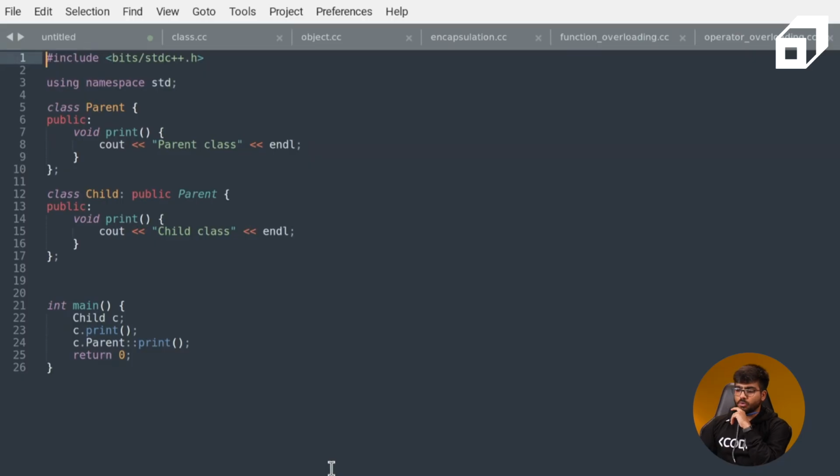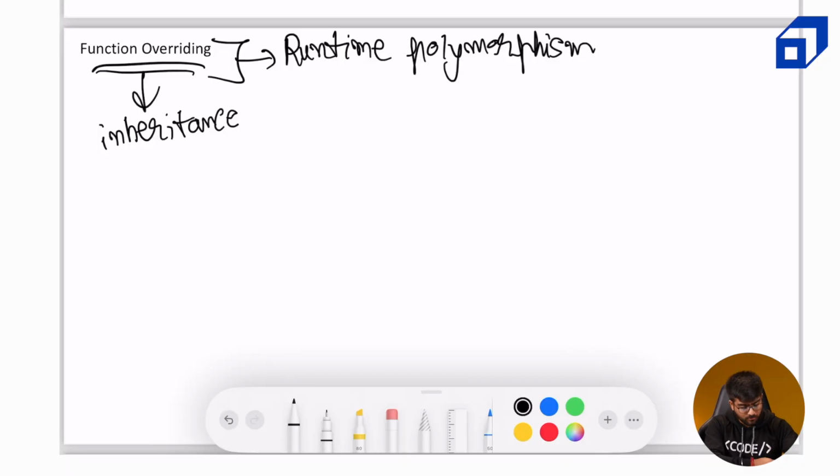So if you check the code over here, there is a parent class and there is a child class which publicly inherits the parent class. Both of them have public member functions print, but both of them have different definitions. I mean, in one of them we are printing parent class, and in the child class, which is inherited from the parent class, we are printing child class itself.